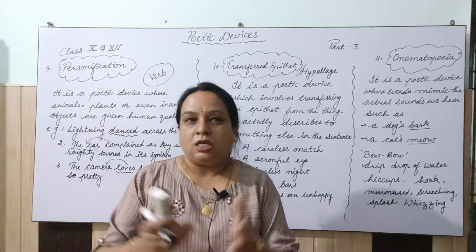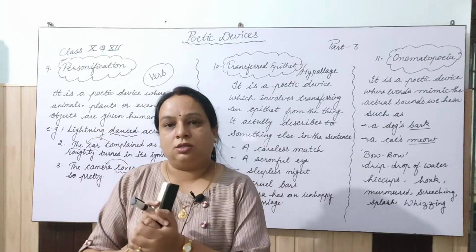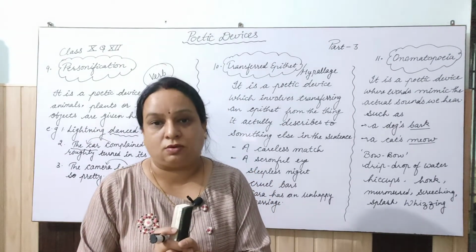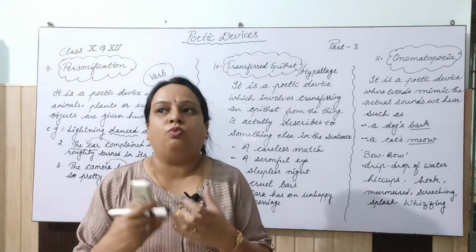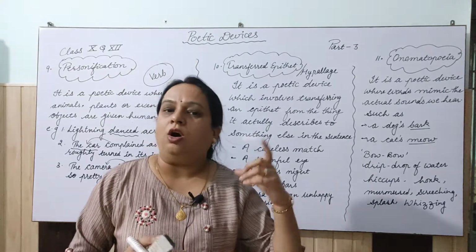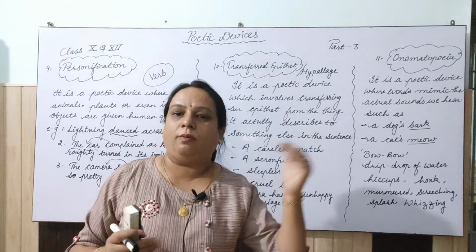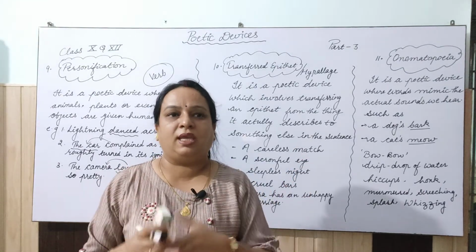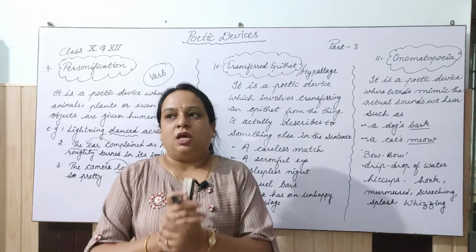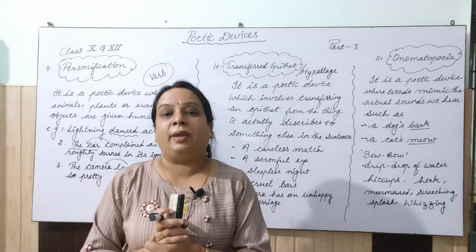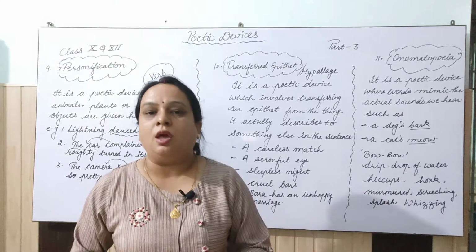Suppose a dog barks, right? That is bow bow. That bark, that bow bow, is a mimicry, right? When we do the mimicry, like a dog barks, bow bow, or a cat, how does it sound? It is mew, meow.